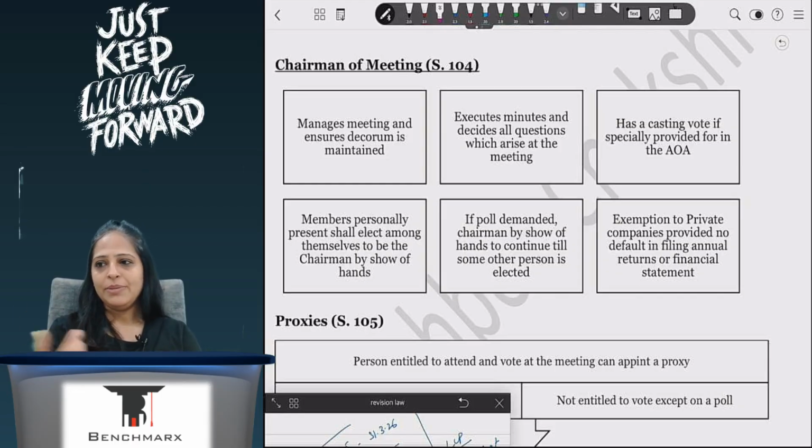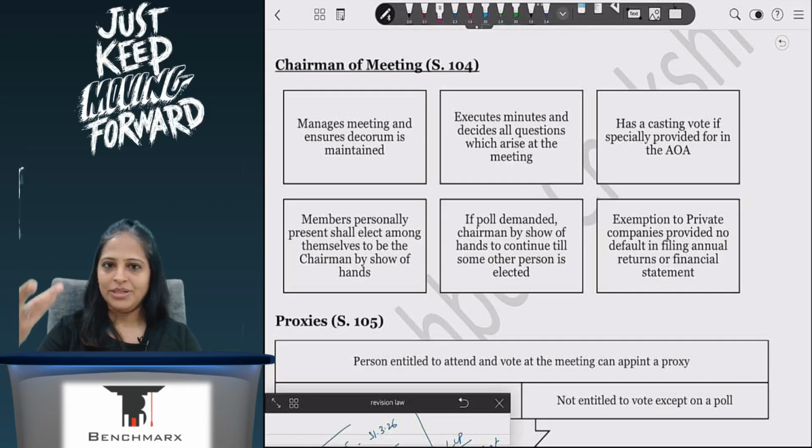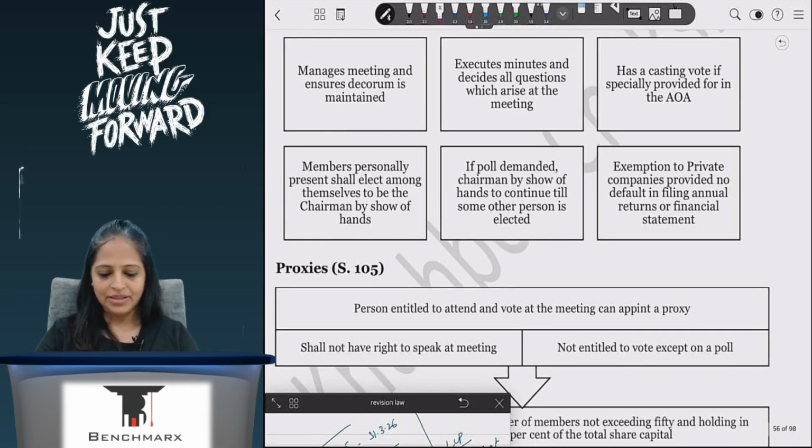Sometimes people say that by show of hands we don't want it, so we want to have a poll. If they demand a poll, then first by show of hands a chairman will be selected. That chairman will conduct the poll. Then from the poll another chairman will be selected, and then the meeting will happen with the newly selected chairman. Because of this, the meeting ends at 12. Everyone does this to pass time.